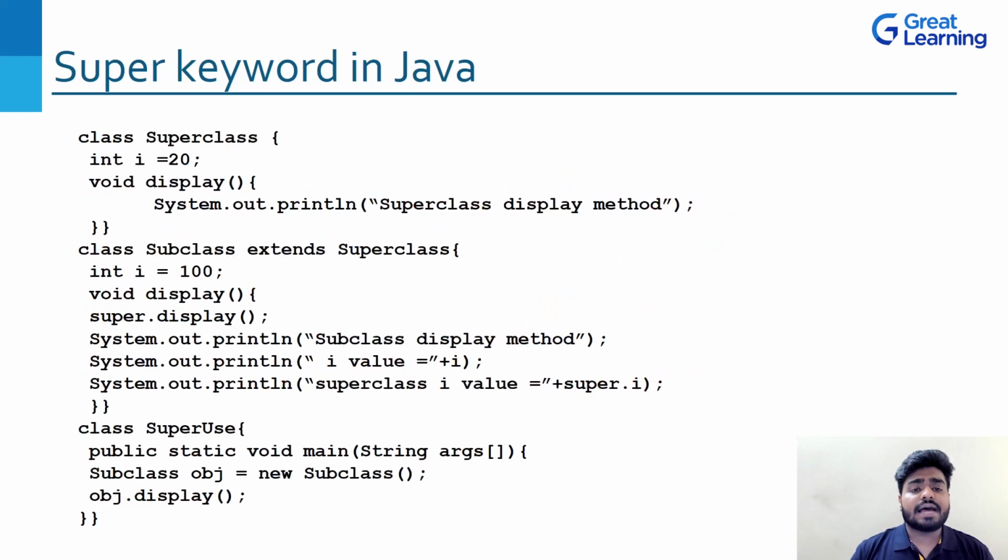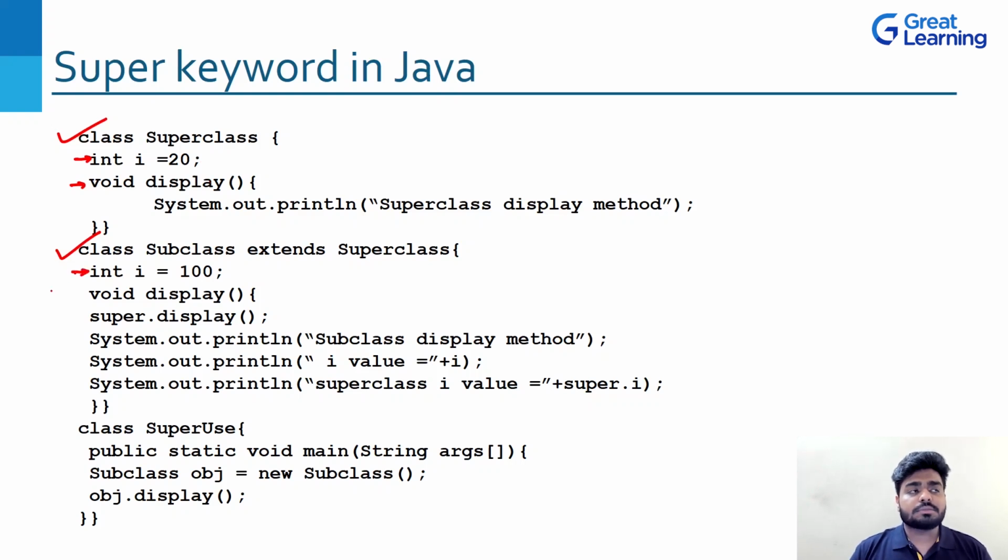But before that, I have a very simple problem for you. Simple program. Let's see how this works. So we have a super class, we have a variable here, and we have a method which is named display. We have a subclass which is inheriting properties from the superclass, basically all the properties. So this property I equal to 20 and the display will also be in the subclass.